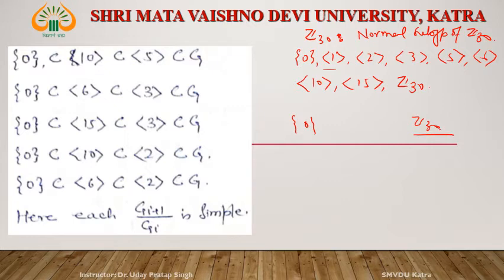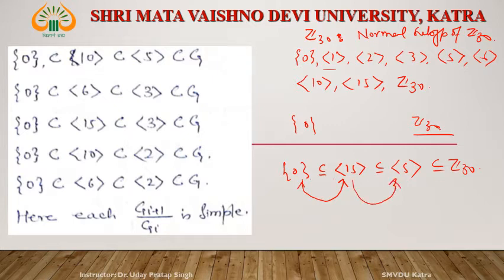Now see, one series is given: 0, 15, 5 and Z30. Between 0 and 15, is there any normal subgroup? There is no normal subgroup.